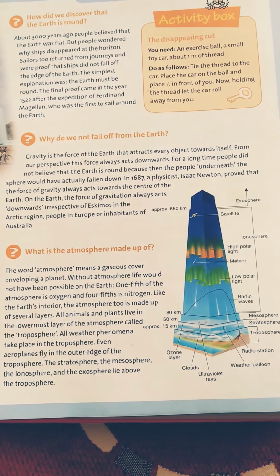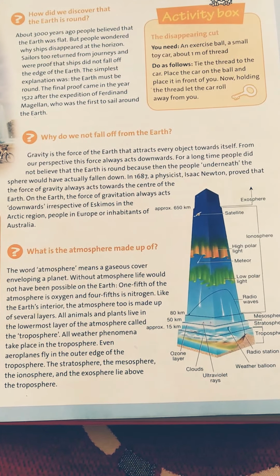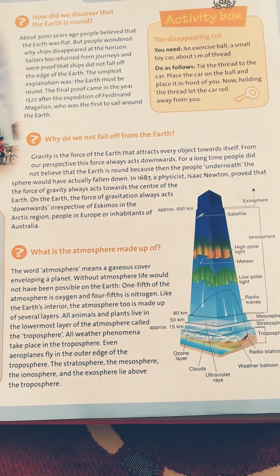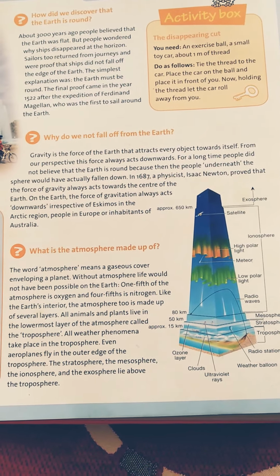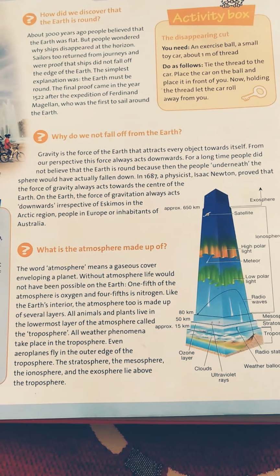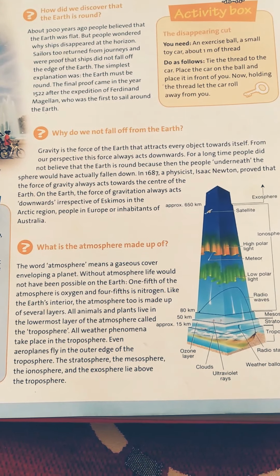But later Isaac Newton discovered the gravitational force and said that every object in the universe attracts each other. So by this we can say that the earth is in the form of a sphere.